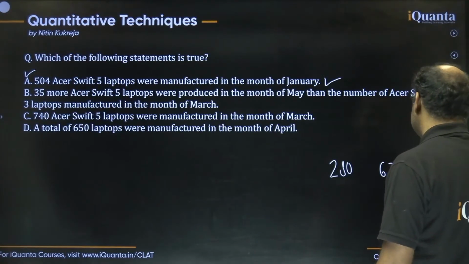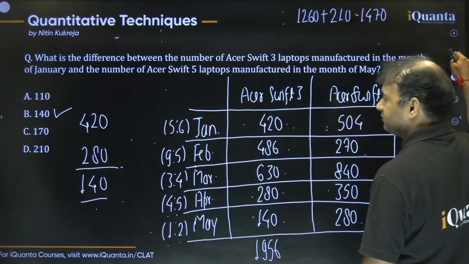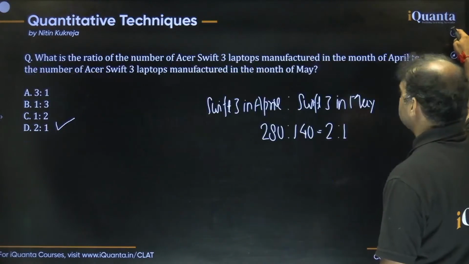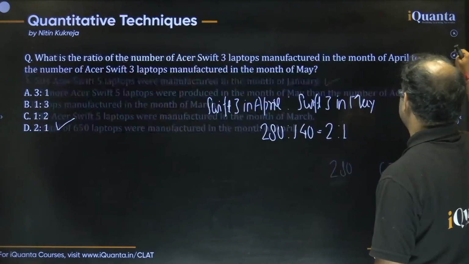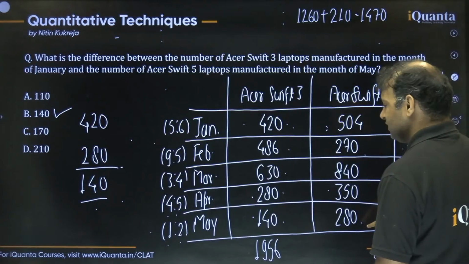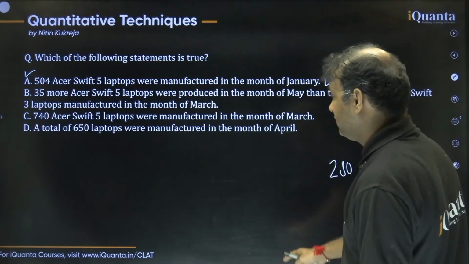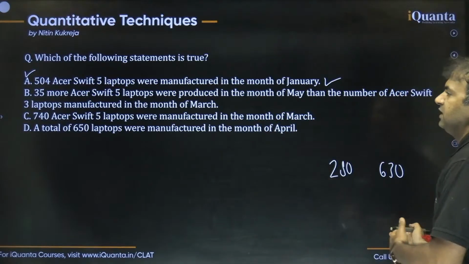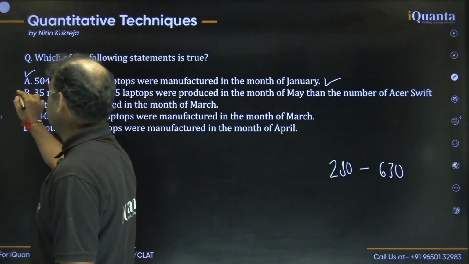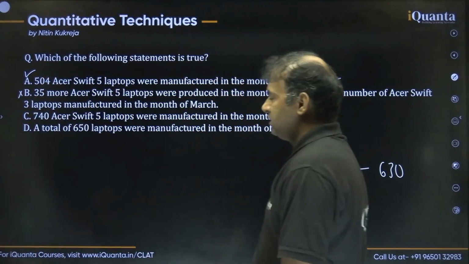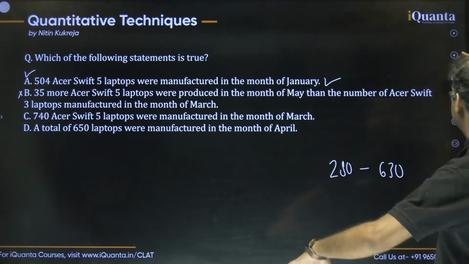So the difference is, okay, let me check this again. Shift 3 March, right? Shift 3 March is 630. That's true. And Shift 5 May, right? Shift 5 May is, yes, 280. So guys, that statement is definitely wrong, right? Because they are saying that Shift 5 is more, but you can see that Shift 5 is less, and so much less, right? So this statement just can't be true. Very obvious. Let's check the third statement. They are saying 740 Acer Shift 5 laptops were manufactured in March. So Shift 5 in March, right?